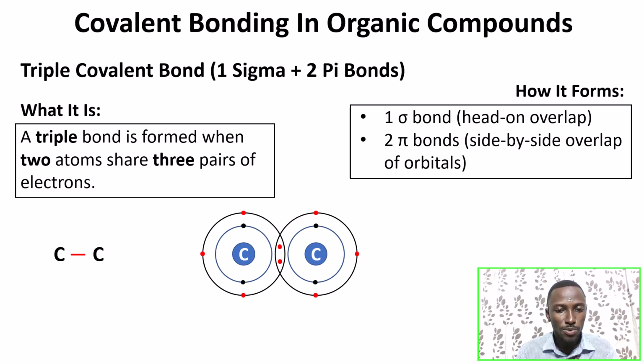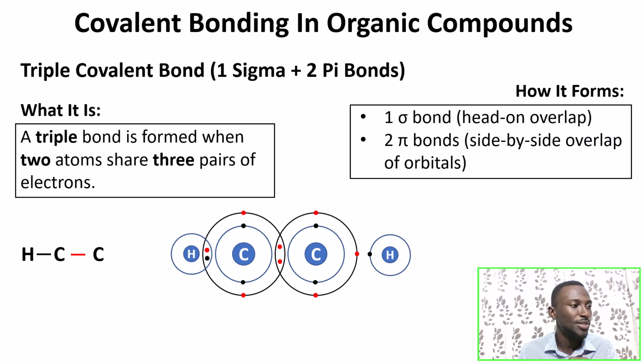But now, we still have 3 unpaired electrons each for the carbon atoms. But instead of bonding with 3 atoms each, they only bond with 1 each. So for the first carbon, the hydrogen moves to overlap with the carbon for them to share that pair of electrons to form the first carbon-hydrogen bond. Then the next hydrogen also moves to overlap with the carbon to form another carbon-hydrogen bond.